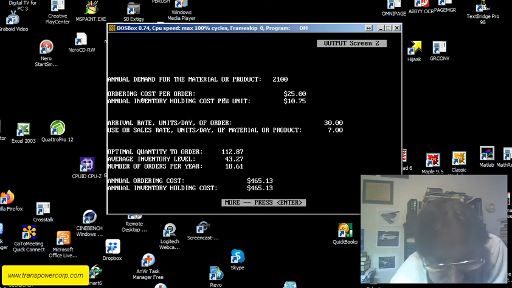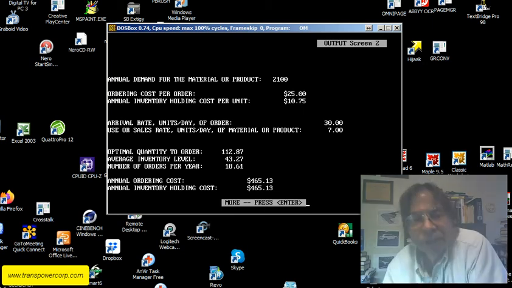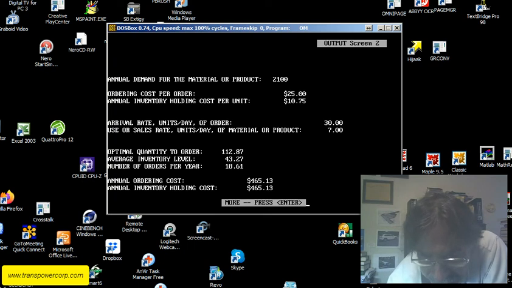And here we go. So annual demand for the material product is 2100. Ordering cost per order is 25. Annual inventory holding cost per unit is 10.75. So therefore, the annual rate, units per day of the order, is 30. Use or sales rate, units per day of material is 7.